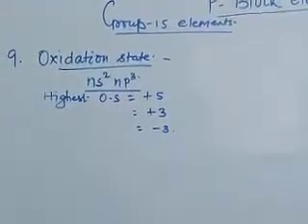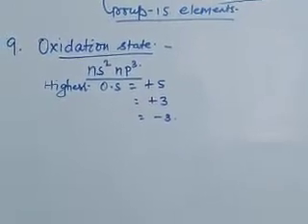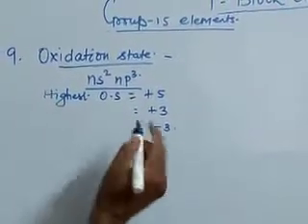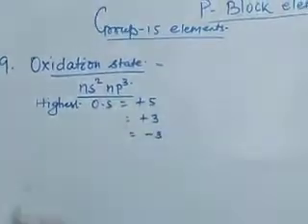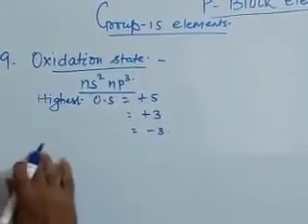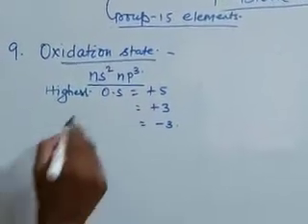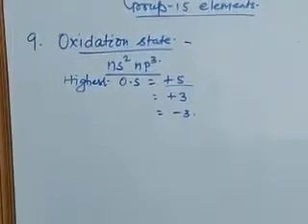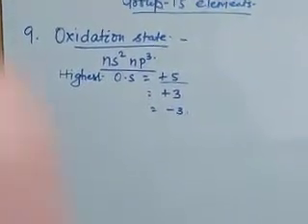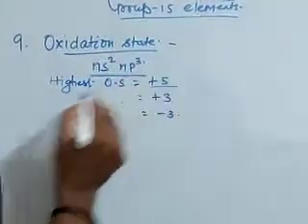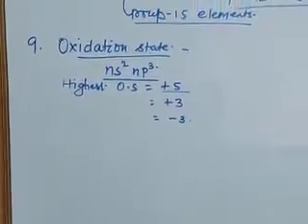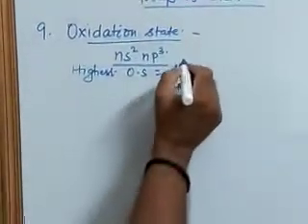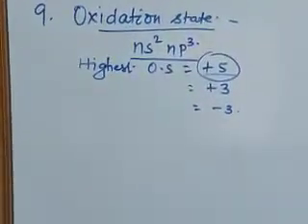In addition to this +5, +3, and -3 oxidation state, nitrogen shows all the oxidation states between -3 to +5. We will see later on the example in each case. First of all, let us see the +5 oxidation state. As all the elements have ns2 np3 configuration, all of them have 5 electrons in their valence shell. So all the elements show +5 oxidation state.